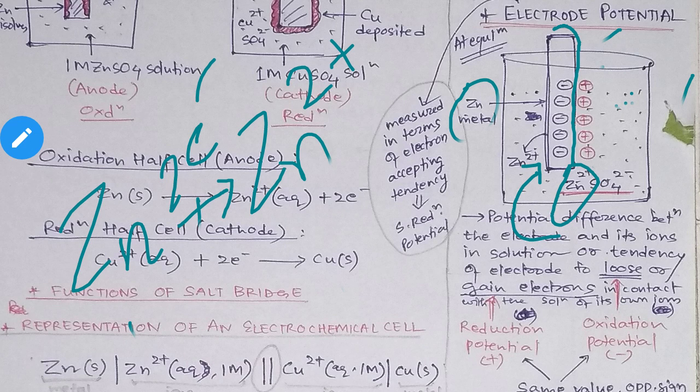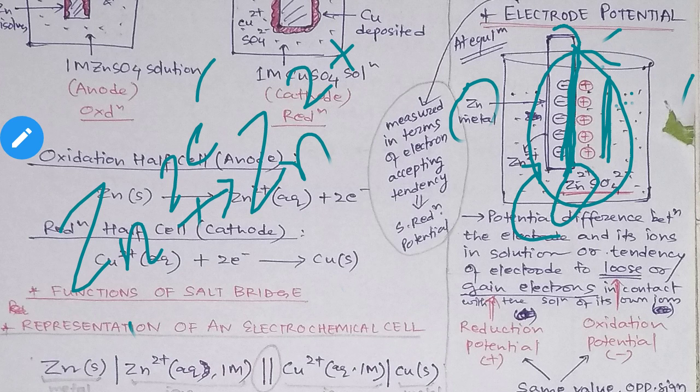So as a result, what will happen? The positive charges will accumulate like this near the electrode surface. Okay, so this is the metal electrode and this is the electrolyte. So on this junction of these two, what will happen? This separation of charges will generate. Okay, and after some time, when the equilibrium is reached, what will happen? A potential difference will get created. Obviously, whenever separation of charges takes place, a kind of potential will generate, right?